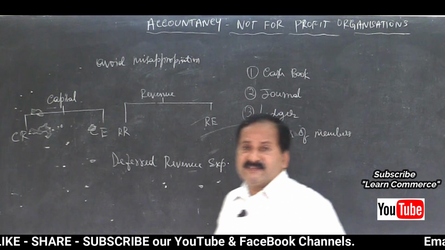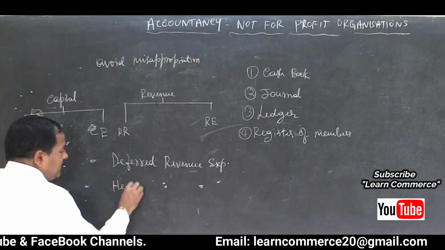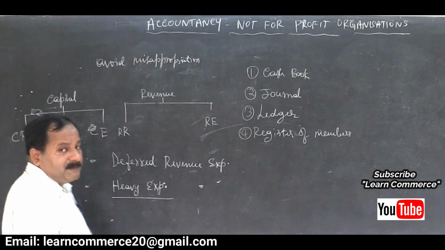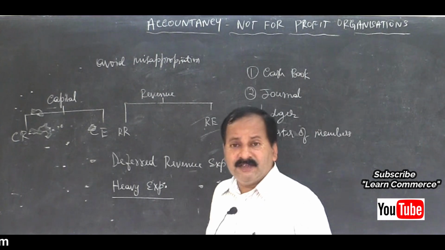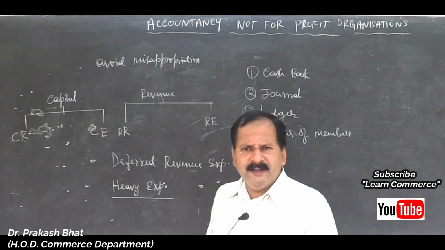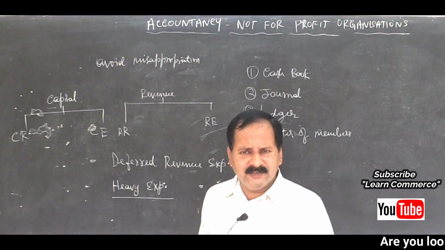Let me give you the best example, advertisement. Heavy expenditure spent on advertisement. Maybe like celebrities we are hiring, isn't it? Like you might have seen that Ghadi detergent, that Amitabh Bachchan and one more, that is celebrity, isn't it?